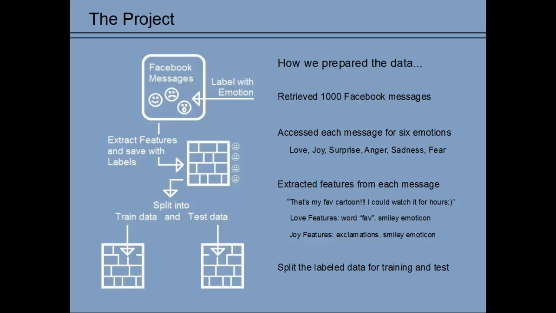The 6 emotions used were love, joy, surprise, anger, sadness, and fear. These emotions have been identified as primary emotions by Dr. Shaver of UC Davis, and similar sets of emotions have been repeatedly used in other emotive analysis projects. We chose this particular set because we felt it most represented the type of emotion in Facebook messages, and because it had been correlated with secondary and tertiary levels of emotions that were available for reference when labeling.